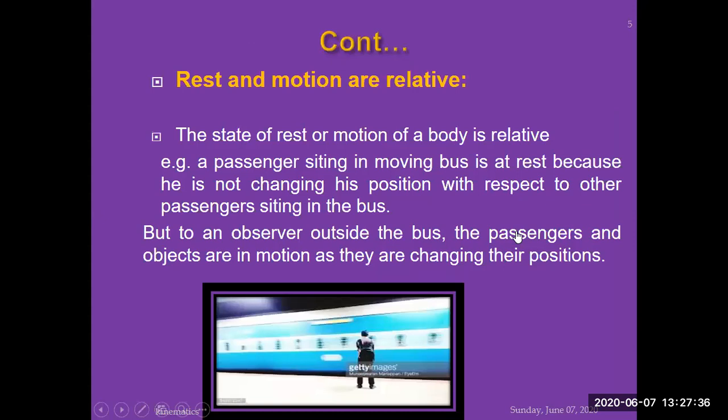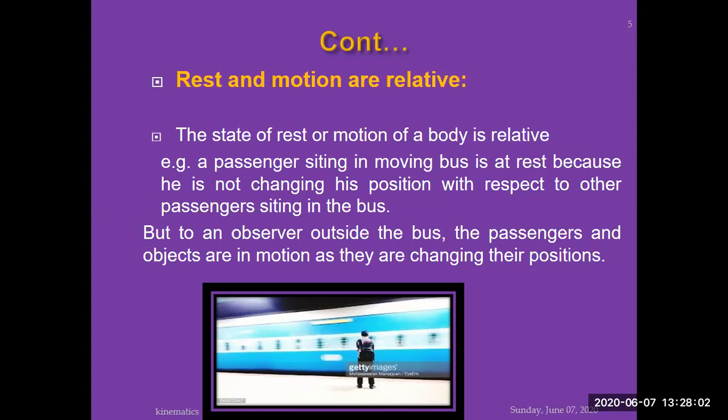How are these relative? The state of rest or motion of a body is relative. For example, a passenger sitting in a moving bus is at rest because he is not changing his position with respect to the other passenger sitting in the bus. But if anyone standing outside along the road is asked, he will say that you sitting in the bus are in motion with respect to me.